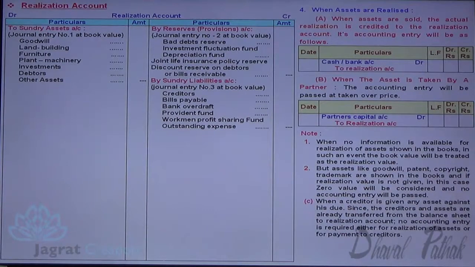When a creditor is given any asset against his dues, it means the asset is given for payment of liability. Since the creditors and the assets are already transferred from the balance sheet to the realization account, no accounting entry is required either for realization of the asset or for payment or settlement of the liability.